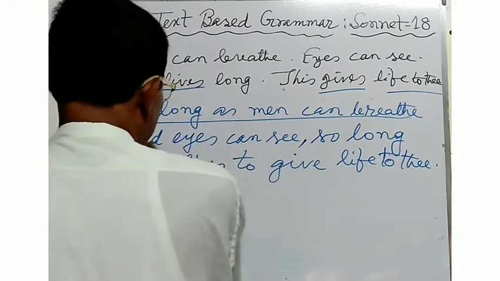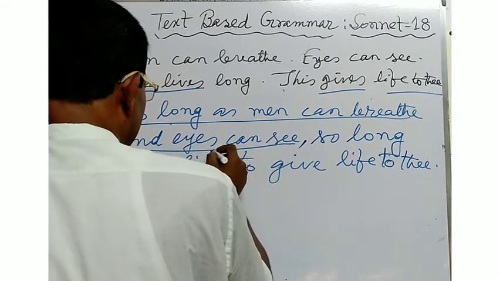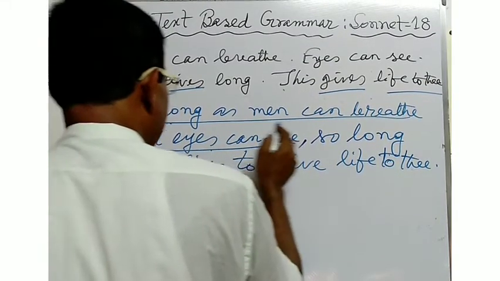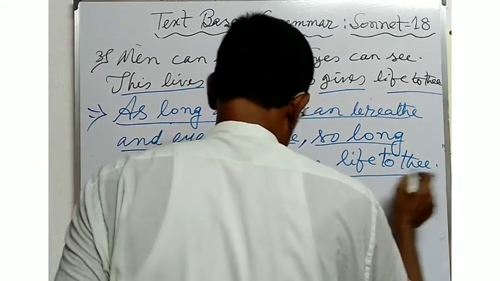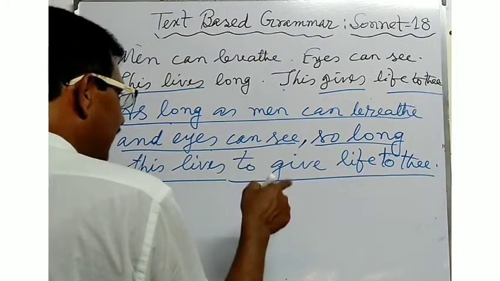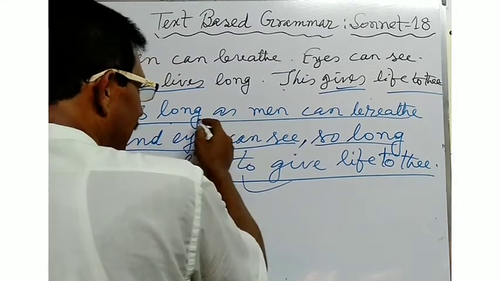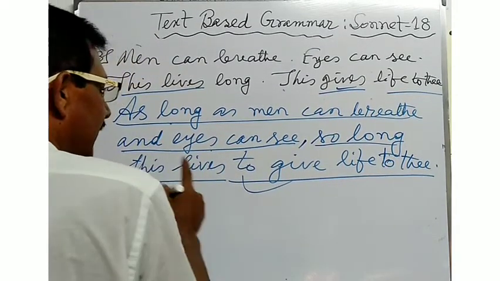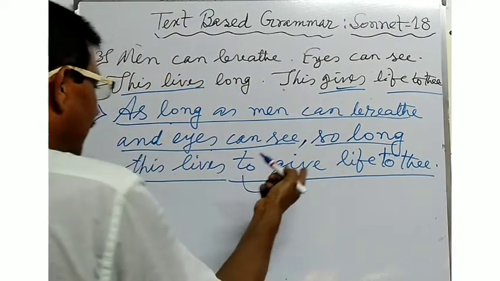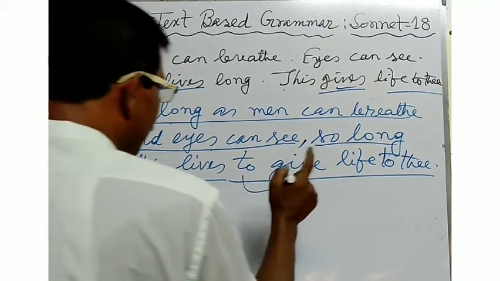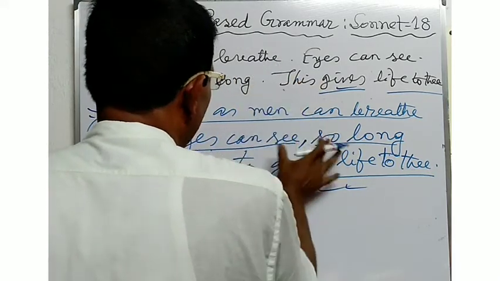Here this is the complex sentence pattern, because as long as men can breathe is the subordinating clause. So long this lives to give life to thee. Here it is used in the infinitive formation, and as long as is an adverb clause of time. In this way, you will have to make joining of complex sentences.